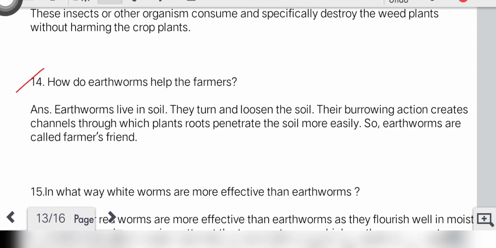14. How do earthworms help the farmers? Earthworms live in soil. They turn and loosen the soil. Their burrowing action creates channels through which plants' roots penetrate the soil more easily. So earthworms are called farmers' friends.